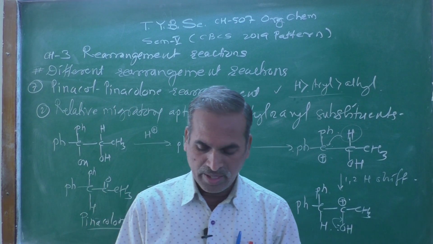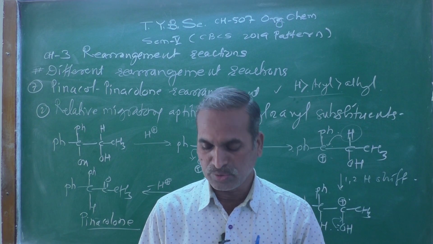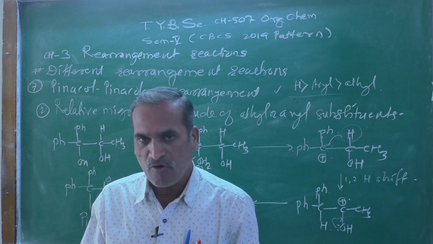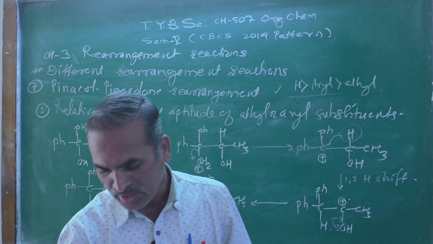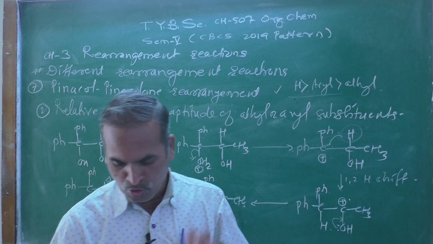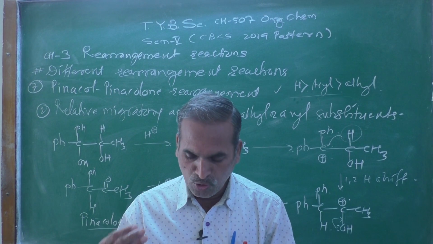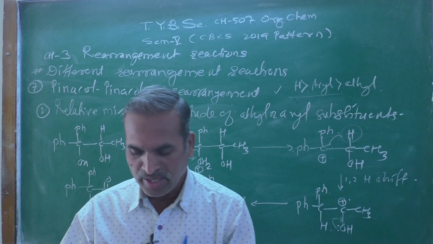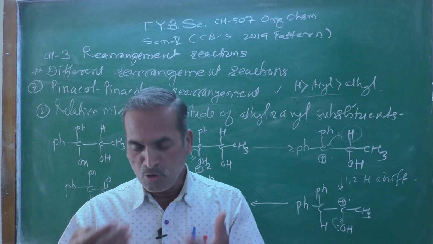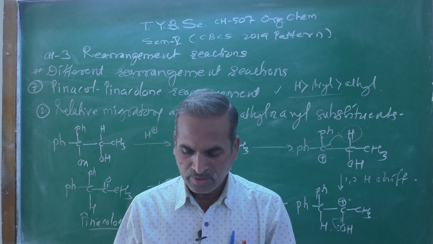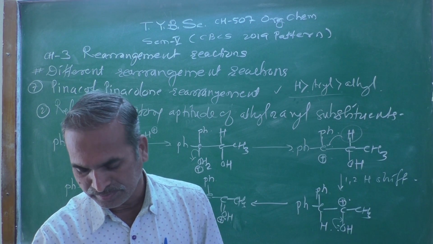Remember, the migrating group migrates with its bonding pair of electrons, and therefore the more nucleophilic the group, the more will be its migratory aptitude.